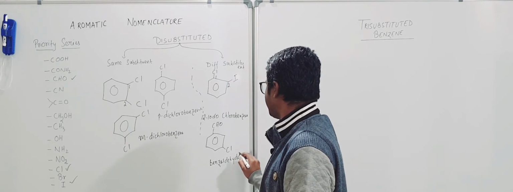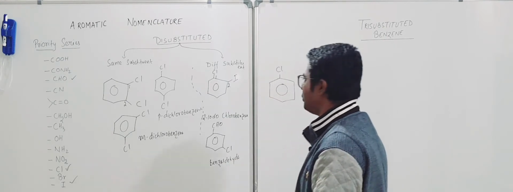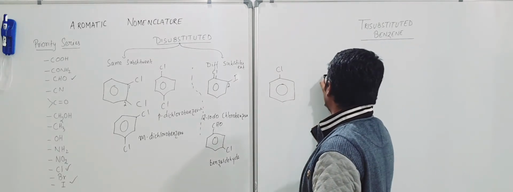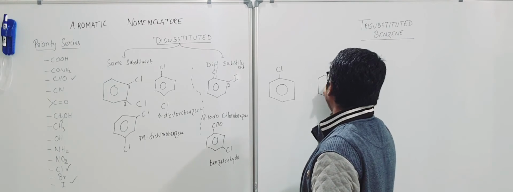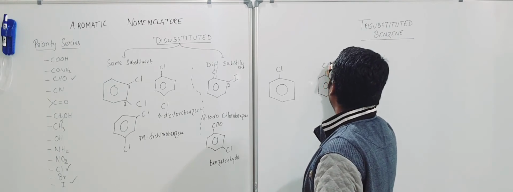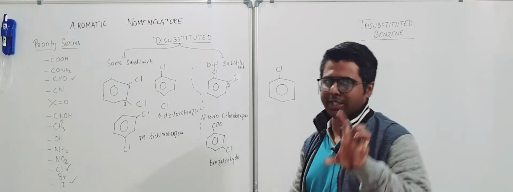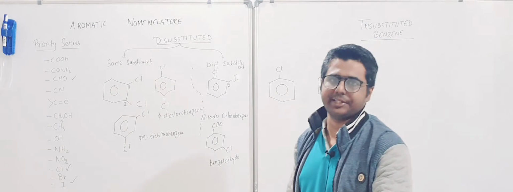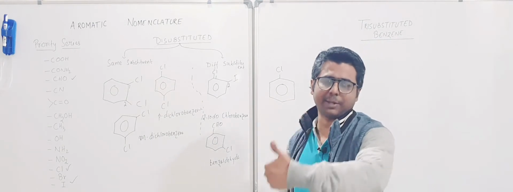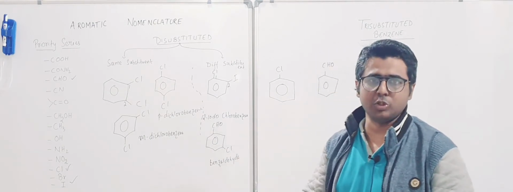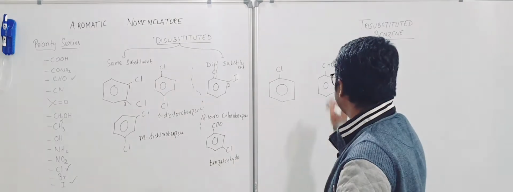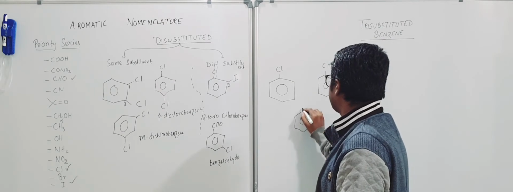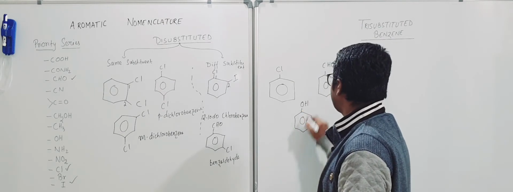So here comes another problem. How will you know whether this is benzaldehyde or something else? Some of the aromatic compounds, you need to know the names, the trivial names. You can also call this benzene carbaldehyde, but we will call it benzaldehyde. So IUPAC allows us to do the same. So this is benzaldehyde. Likewise, this is phenol.